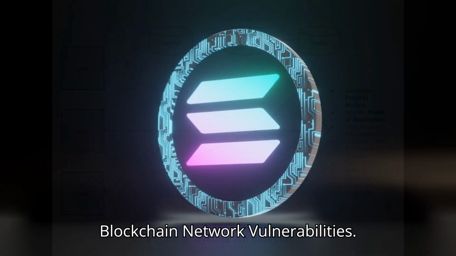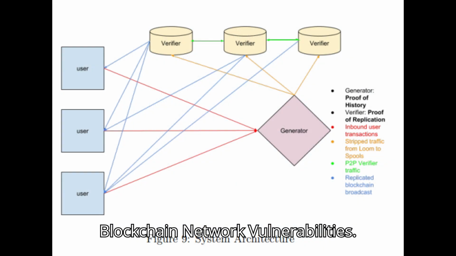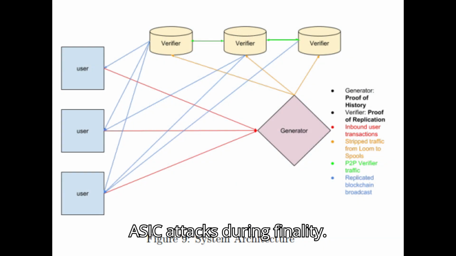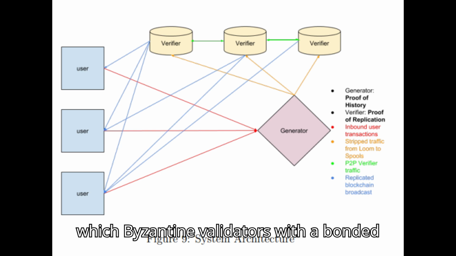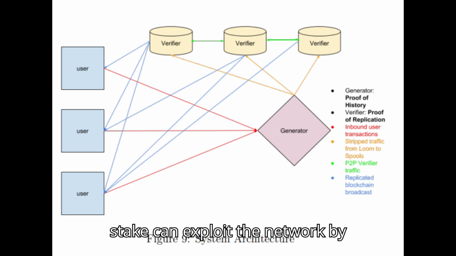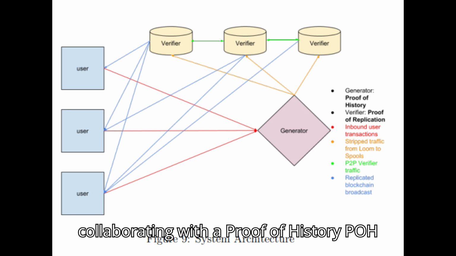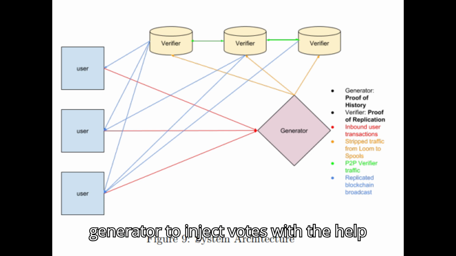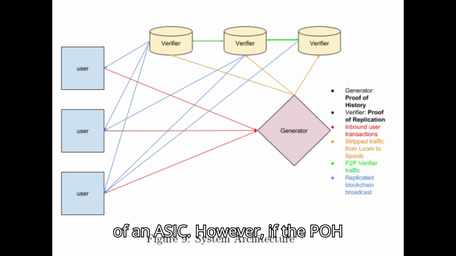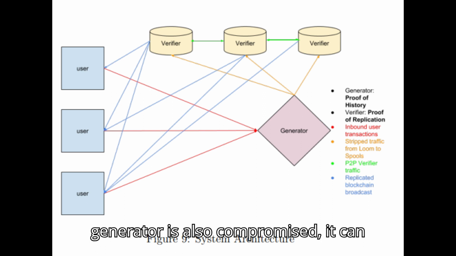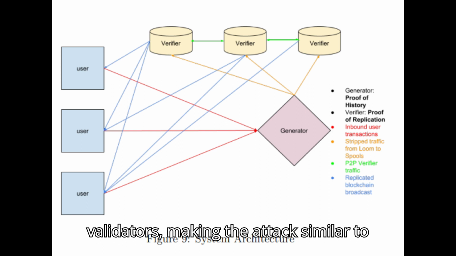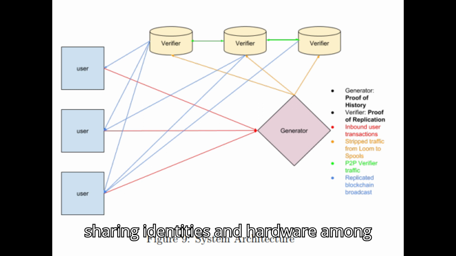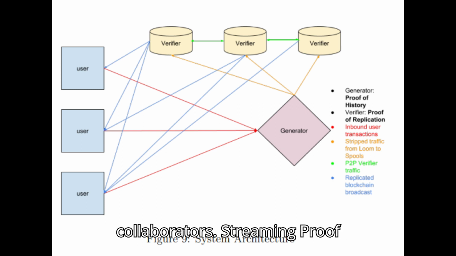Part 3: Blockchain Network Vulnerabilities. ASIC attacks during finality. Solana highlights a vulnerability in which Byzantine validators with a bonded stake can exploit the network by collaborating with a proof of history (POH) generator to inject votes with the help of an ASIC. However, if the POH generator is also compromised, it can communicate the counter to the Byzantine validators, making the attack similar to sharing identities and hardware among collaborators.